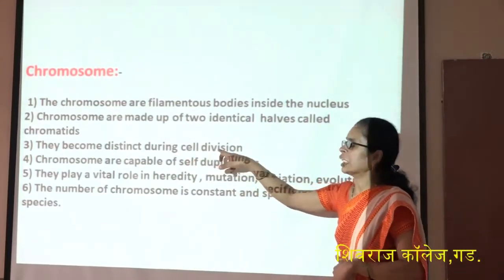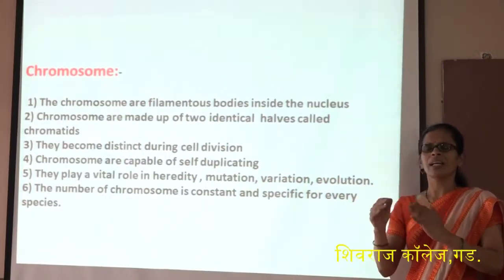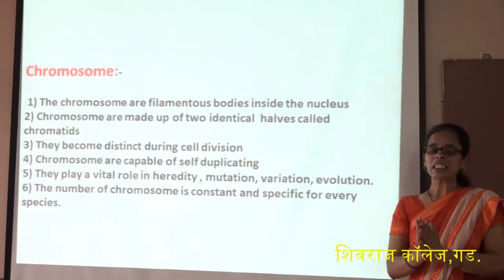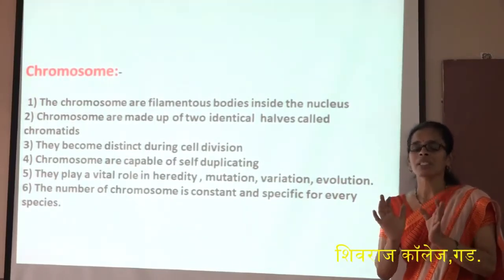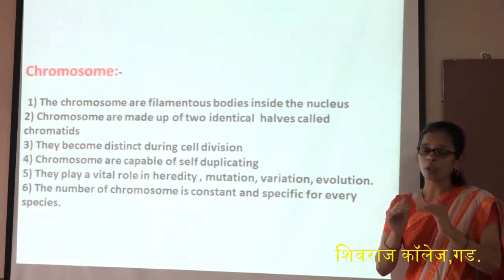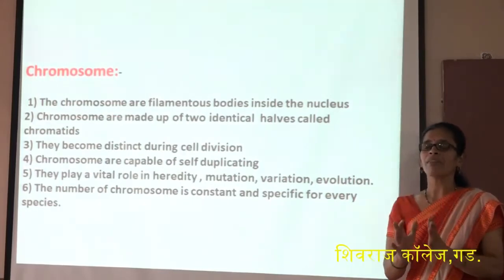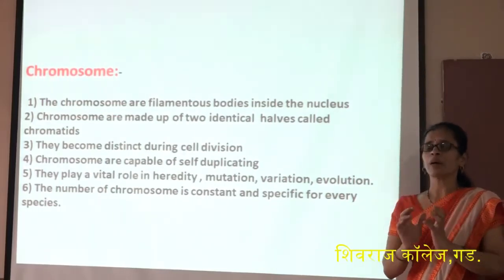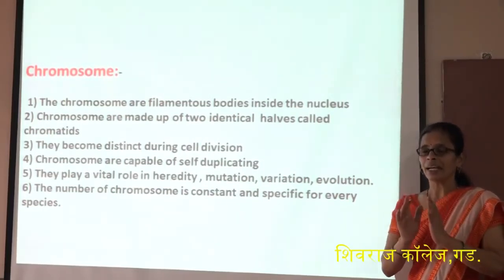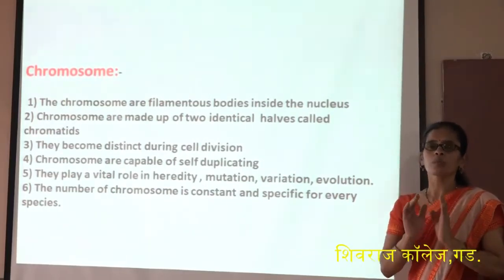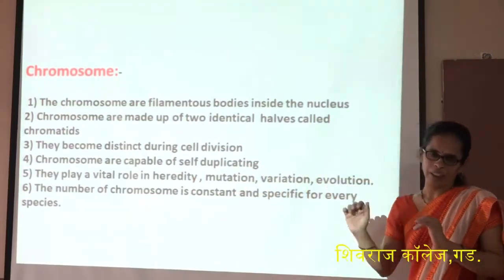They become distinct during cell division. The chromosomes are not seen at any other time, but they become distinct, and we can see them under the microscope at the time of cell division, in the metaphase. Why do they become distinct? Because the chromosomes get constricted, and due to that we can observe them in the metaphase. The chromosomes are capable of self-duplication.